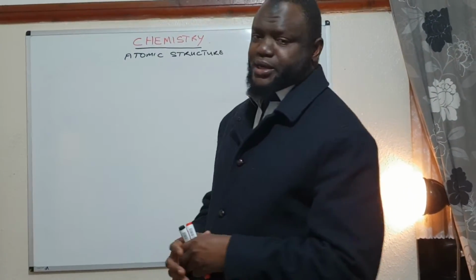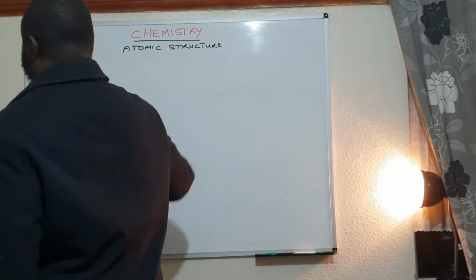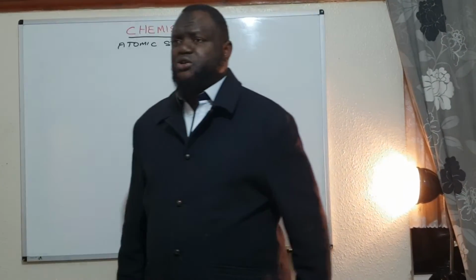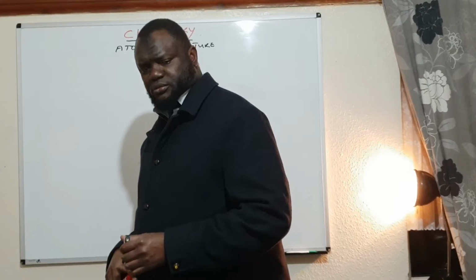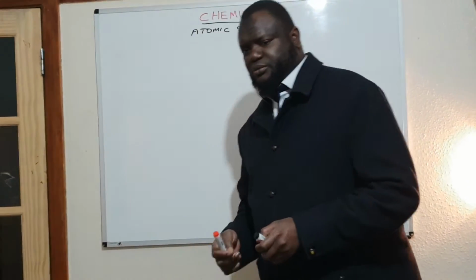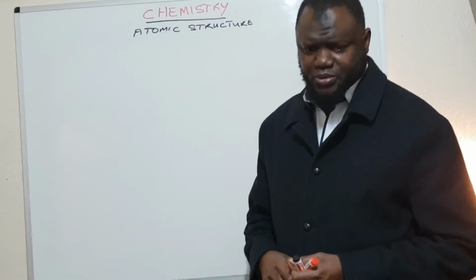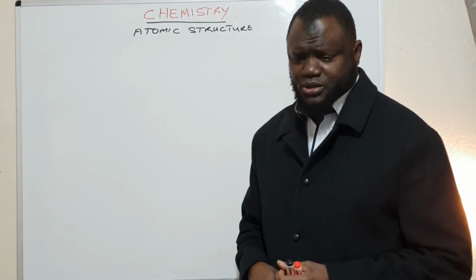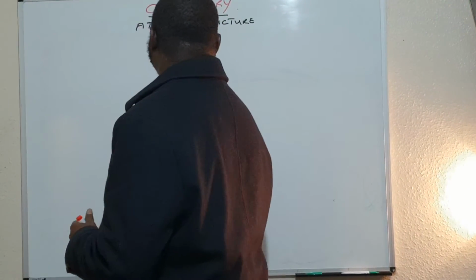Chemistry. What is chemistry? Anybody know the definition of chemistry? The study of substances, chemicals, atoms, reactions, elements, compounds, their combinations and so forth, mixtures.